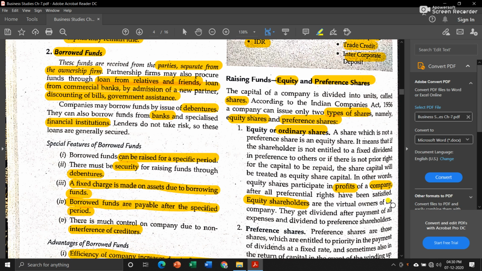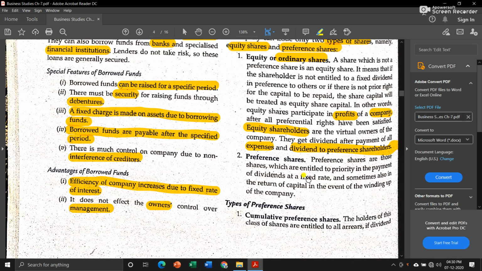Equity shareholders are the virtual owners of the company. They get dividend after payment of all the expenses and dividend to preference shareholders. Means the company will first pay all their expenses, give dividend to the preference shareholders, and after giving all those things, then the equity shareholders will get their dividend.